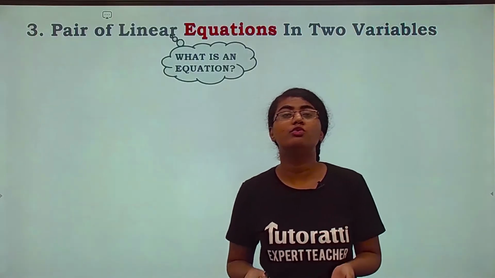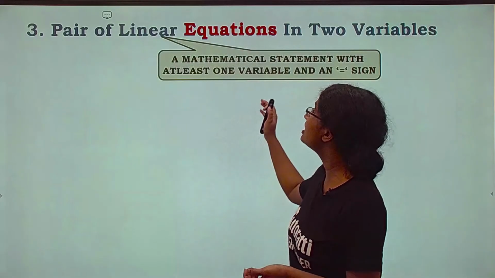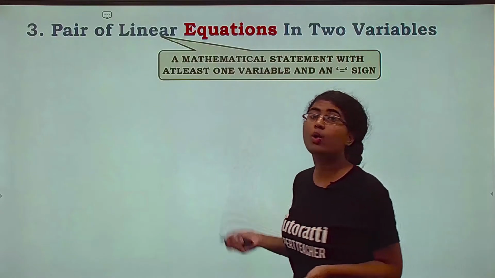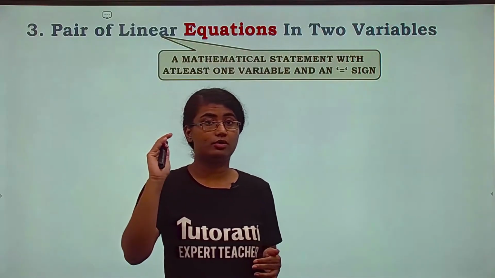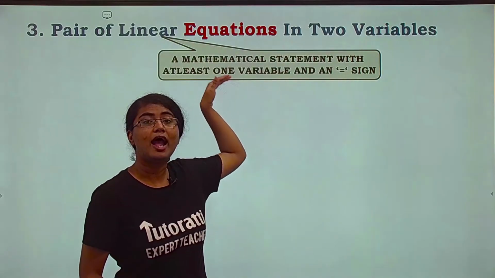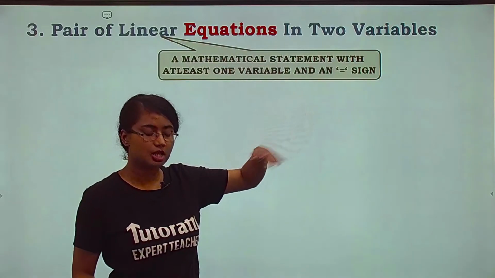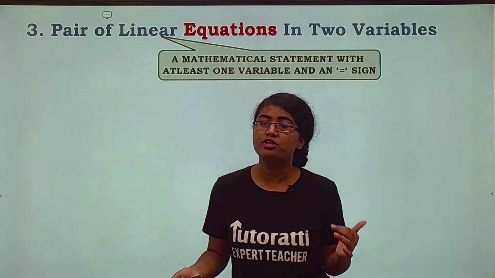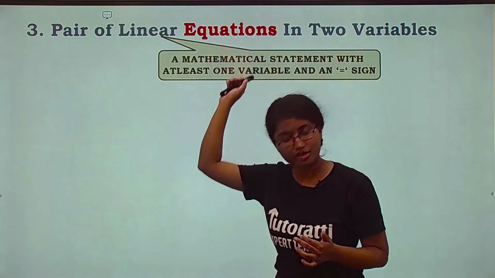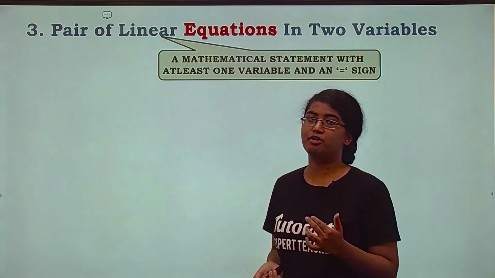First, let's go with what is an equation. An equation is a mathematical statement with at least one variable and an equal to sign. Now pay attention to the keywords, that is at least one variable. That means minimum एक variable तो होना चाहिए. If there are more variables, will it still be an equation? Yes, it will be. Let's take a look at some of the questions.